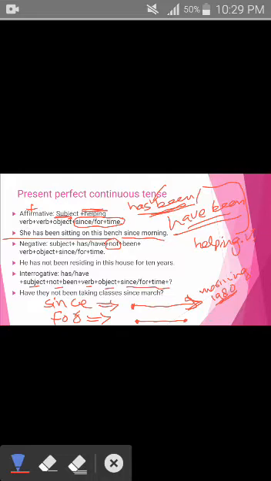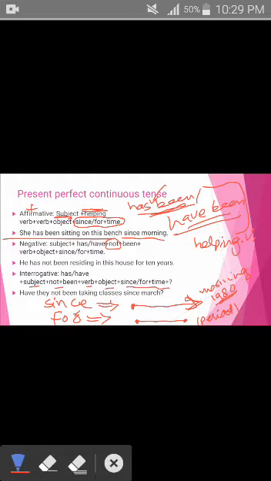And for is a period. This is the period of time, right? It can be 1 second or 2 seconds, 3 seconds. For example, I have been eating this pancake for 10 seconds, right? And it can be the mention of centuries.